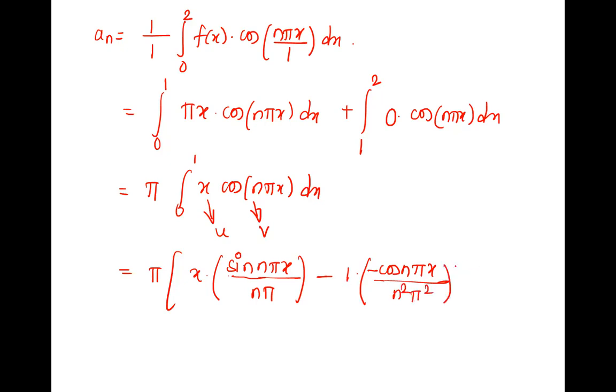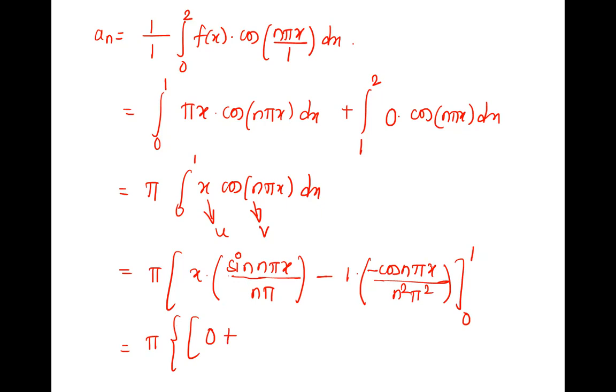Its derivative next is 0. So this over 0 to 1. Pi. Upper limit 1. If we put x is 1, this is sine n pi, and sine n pi is 0. 0 into anything, 0.